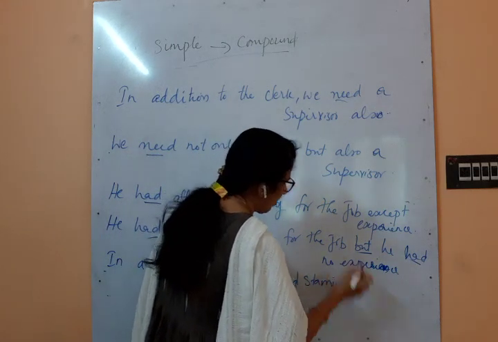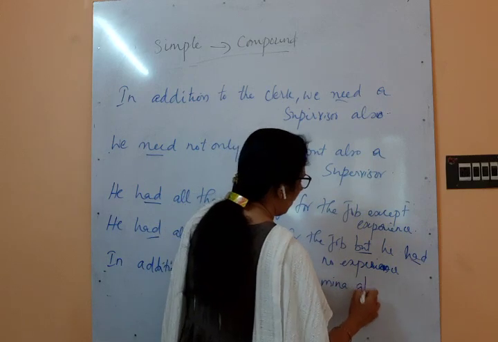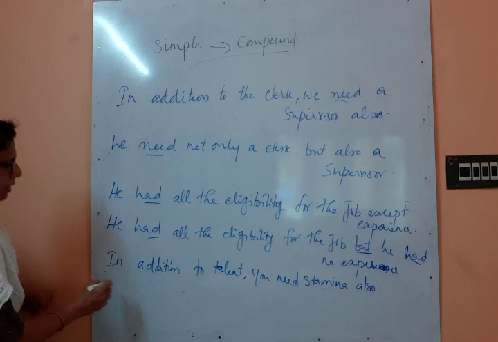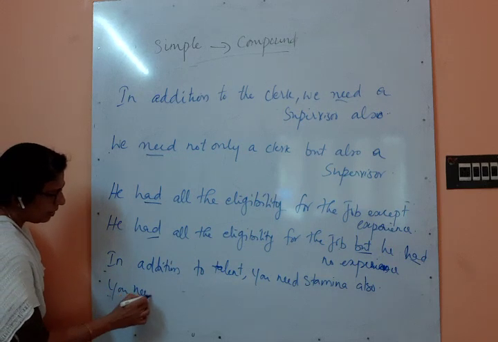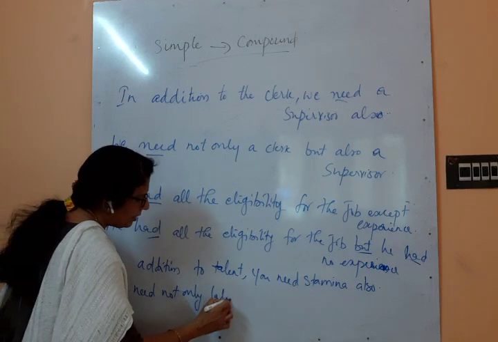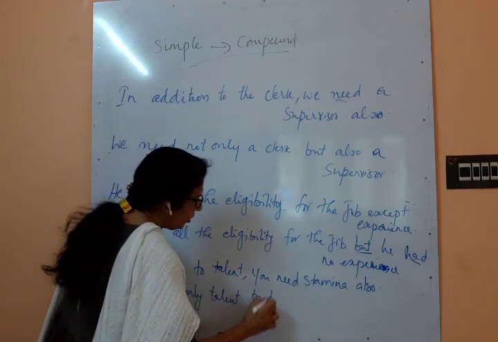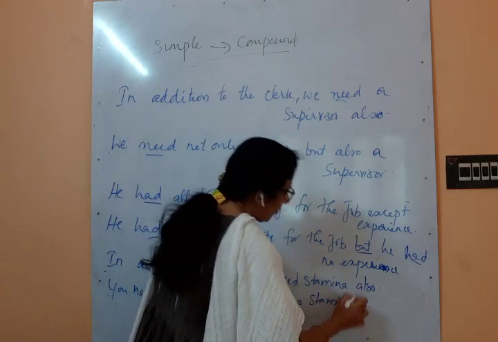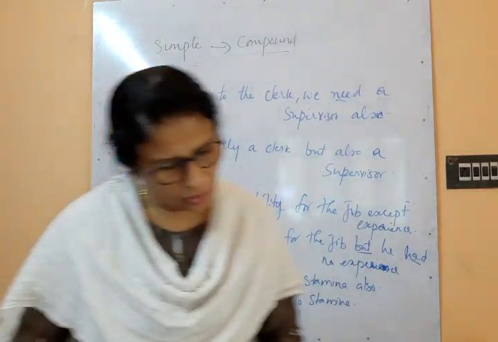I hope this answer is known to all of you. How will you convert this sentence to compound? You need not only talent but also stamina. Very simple one.